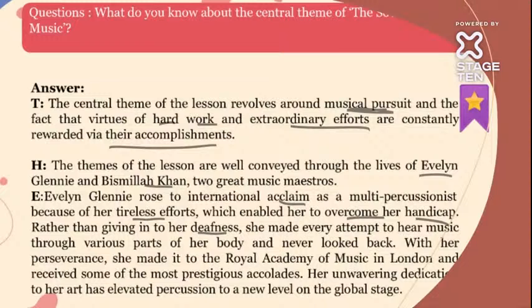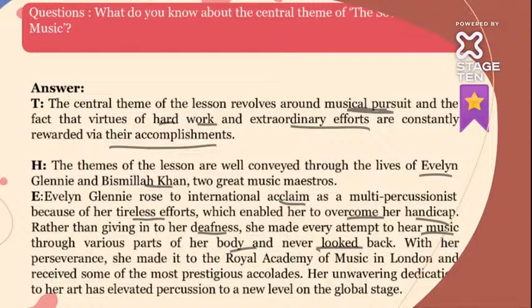With her perseverance, she made it. She made every attempt to hear music through various parts of her body and never looked back. How do we listen to music? With our ears, isn't it? But she couldn't hear with her ears, so that's why she felt the music. The vibrations went through her body.